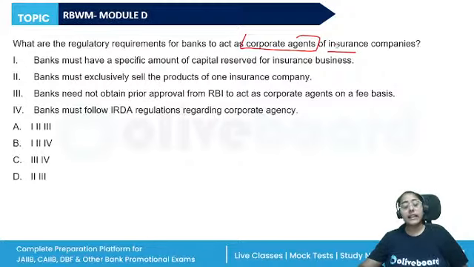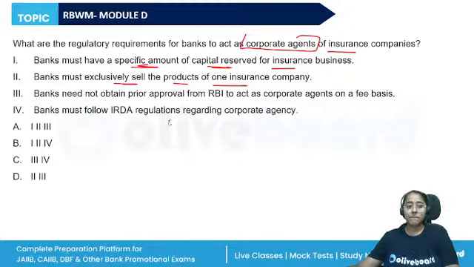So, what are the regulatory requirements? Banks must have a specific amount of capital reserved for insurance business. Banks must exclusively sell the products of one insurance company. Banks need not obtain prior approval from RBI to act as corporate agents on a fee basis. Banks must follow the IRDAI regulations regarding corporate agency.